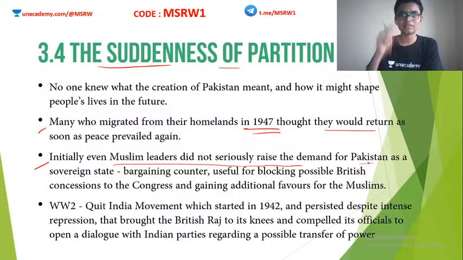If they had failed miserably, just like in 1937, they would not even dare to speak about the idea of two nations, because people would not be with them. But since they won this election, Muslim League leaders understood that a large portion of Indian Muslims were actually on their side, and they were able to strongly demand that second nation.